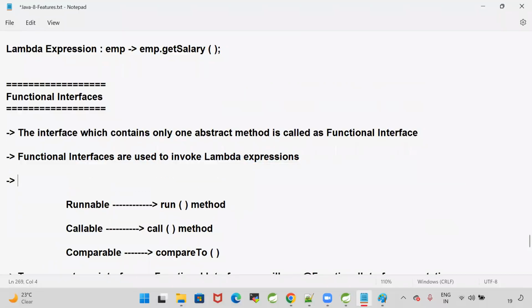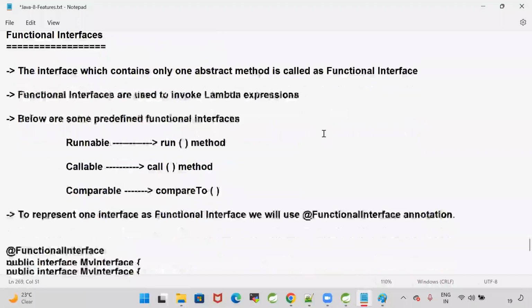Below are some predefined functional interfaces. Okay.